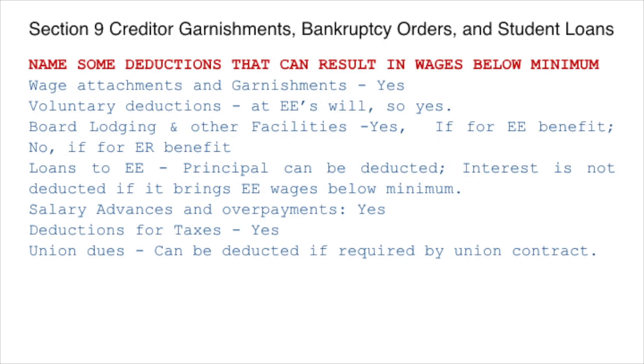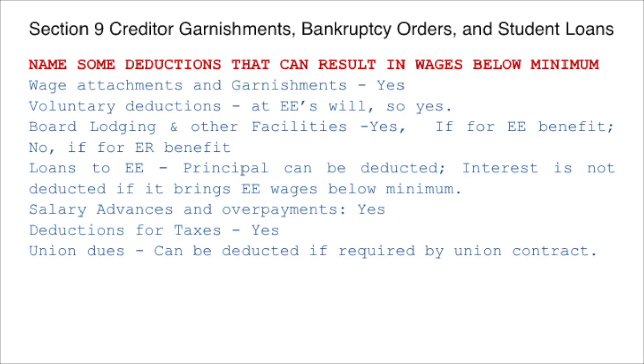Board, lodging, and other facilities: it depends. If it is for the employee's benefit, then the wages may come below minimum. If it is for the employer's benefit, then it should not be below minimum. The employer should not deduct anything that brings the employee's wages below minimum.